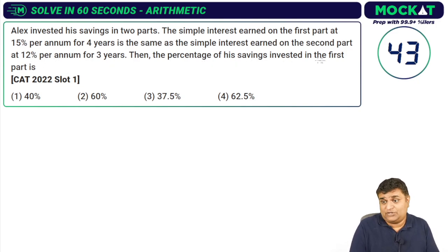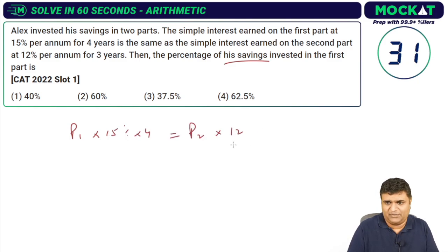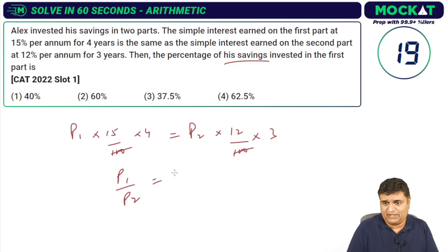The percentage of the savings invested in the first part is the principal. I need to find it as a percentage of the total. So P1 into 15% into 4 equals P2 into 12% into 3. You can divide by 100 if you want instead of the percentage, and that cancels over here. So what's P1 by P2? 15 4s are 60, and 12 3s are 36, so you get 36 by 60. Simplify, divide by 12, you get 3 by 5.